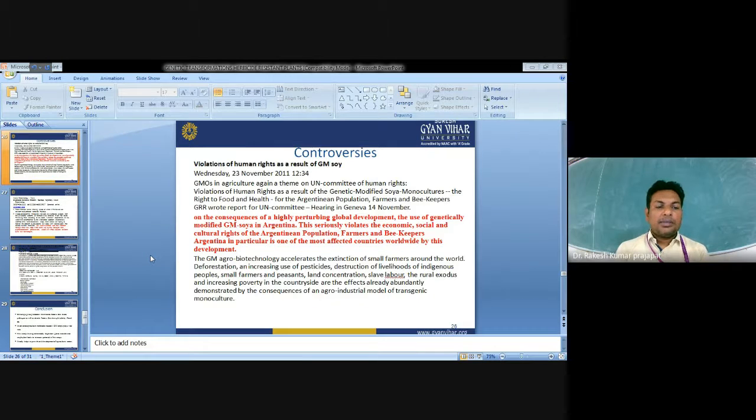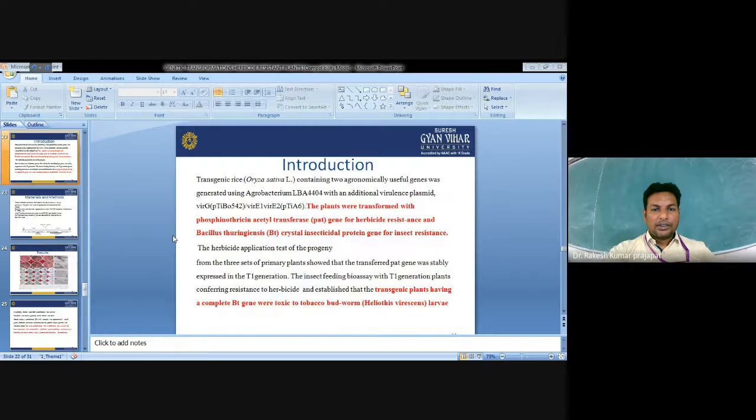There is a small controversy against GM soybeans. Still, there are certain advantages of using these herbicide tolerant genes. So if we talk about the current status of herbicide tolerant genes,